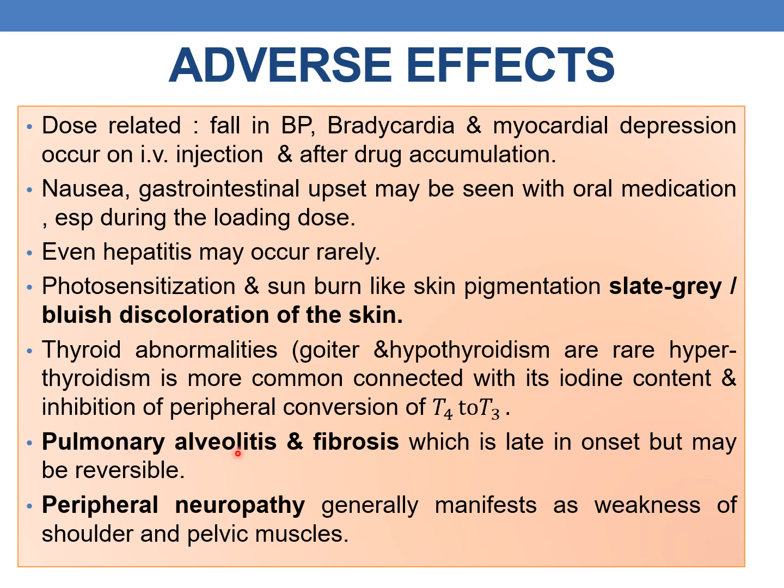It also causes pulmonary alveolitis and fibrosis, which is late in onset but may be reversible. Peripheral neuropathy generally manifests as weakness of shoulder and pelvic muscles. These are some of the adverse effects of amiodarone.